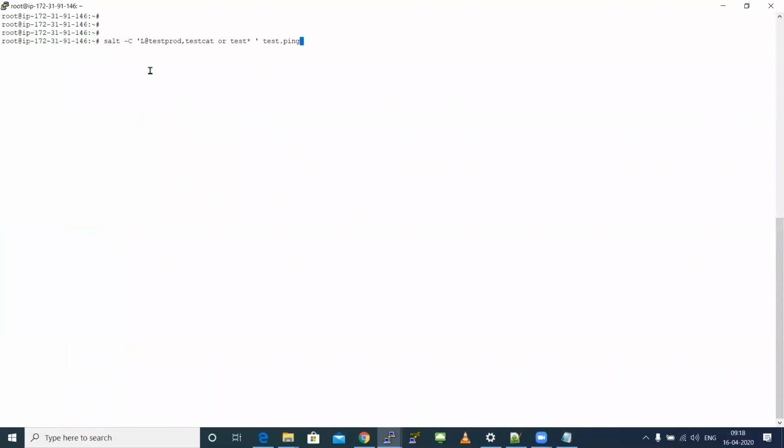So if you want to target a list of minions or you want to give any condition, like I'm targeting some 10 minions and in the 10 minions, it should satisfy some criteria. If this statement is satisfying, the appropriate function, it can be test.ping, it can be status.diskUsage, it can be package.install, the appropriate function will get executed on that specific minion. So I also told you how to do intelligent targeting.